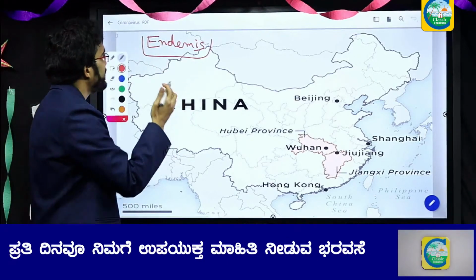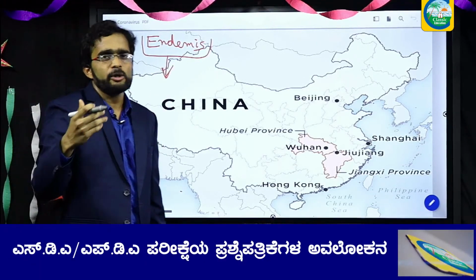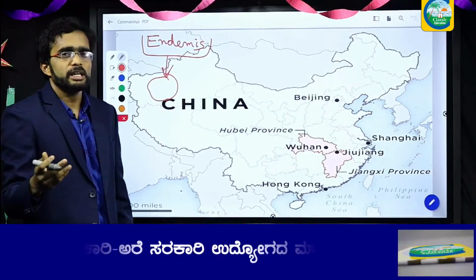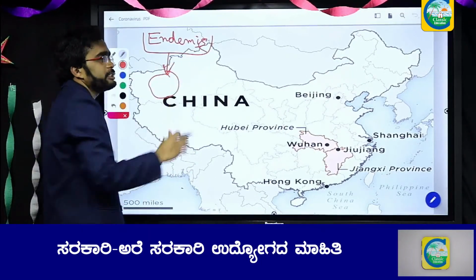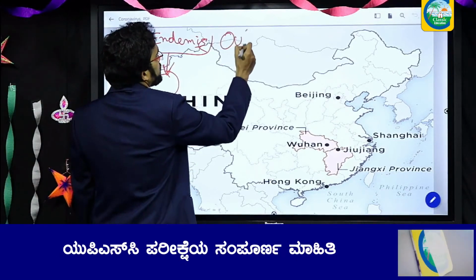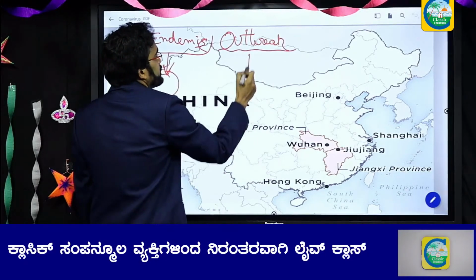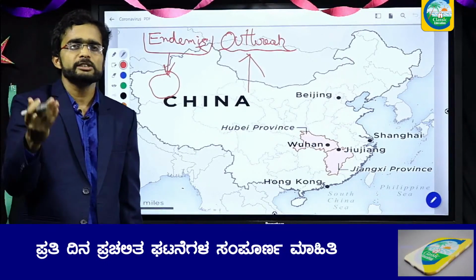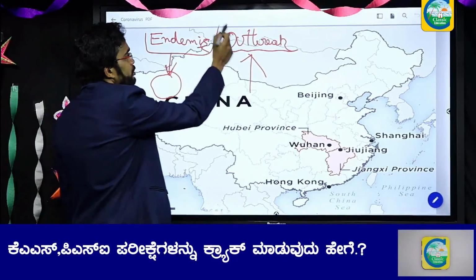Endemic means a disease will spread or have an outbreak in a small area, maybe a couple of towns, a district, a taluk or maybe a state itself. This is endemic. It happens only in a certain geographical area. Now let us understand what is an outbreak. In an outbreak, the number of cases increases rapidly. Not only hundreds but thousands of people get affected by the disease. That is the meaning of the term outbreak.